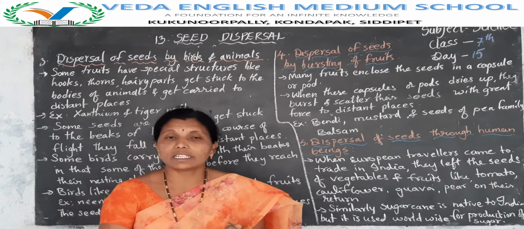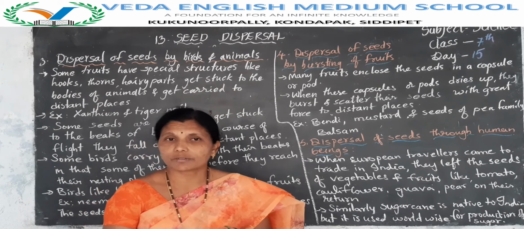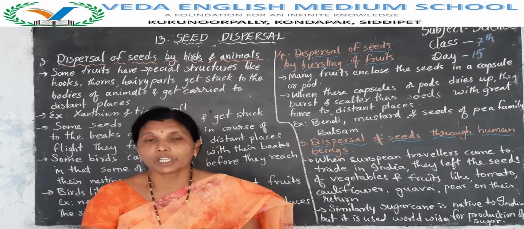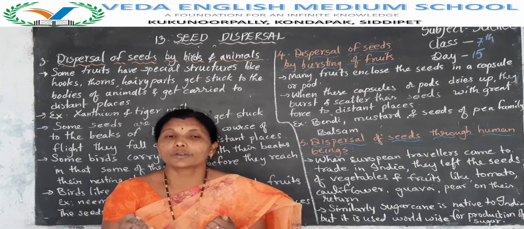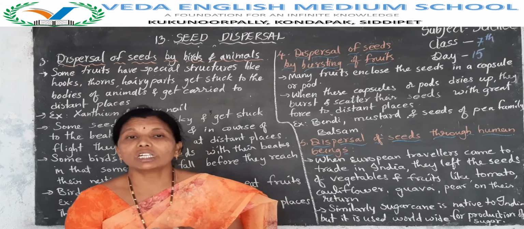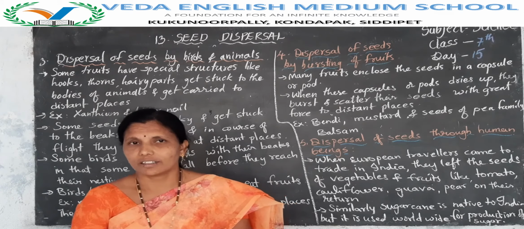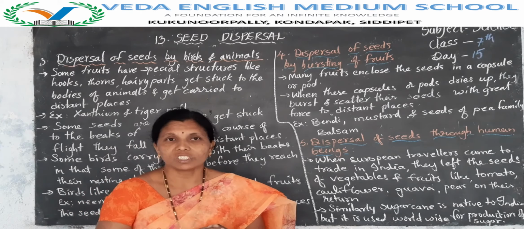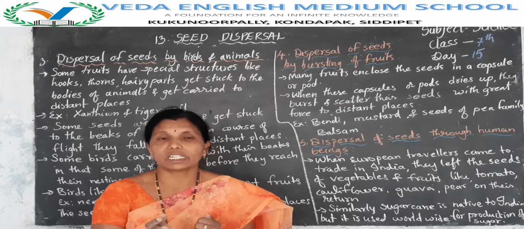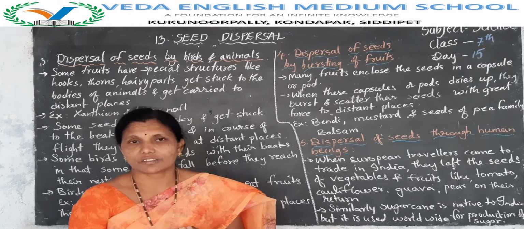Do all the seeds germinate and grow into a new plant? No. If all the seeds germinated and grew into new plants, we would see only the same type of plants at one place. But it is not happening. All seeds are not germinating and growing as a new plant.